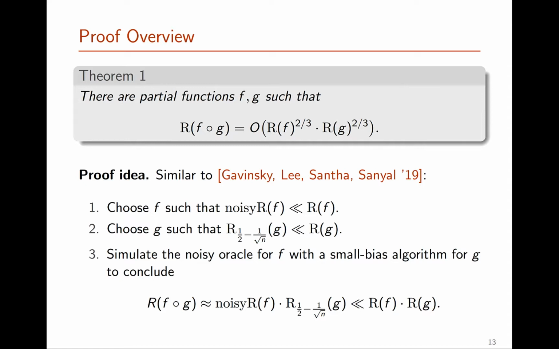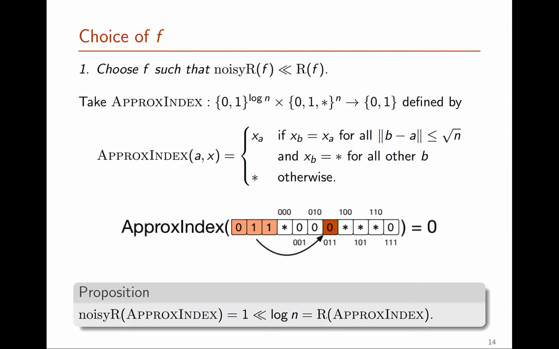Now here I will oversimplify slightly, so the parameters I will be giving you are not the correct ones, but conceptually these are the ideas that give us the right functions. So first, which is a function that has very small noisy R value? And this function is the approximate index function, based on the usual index function.